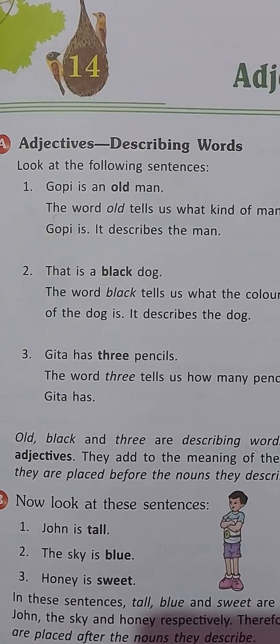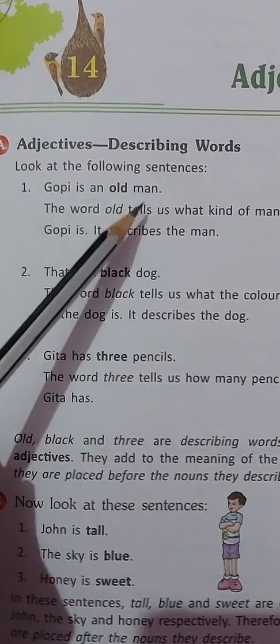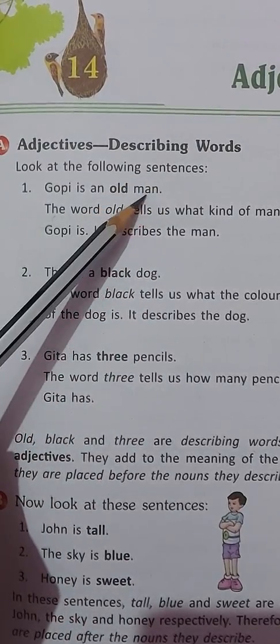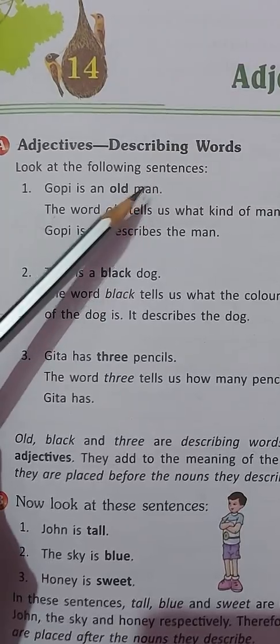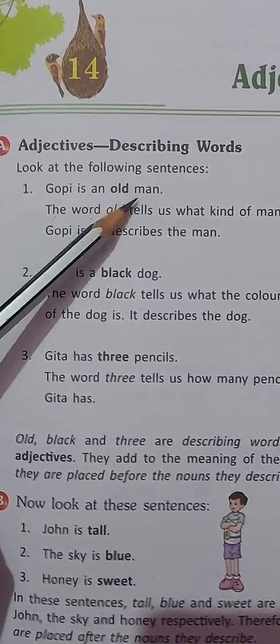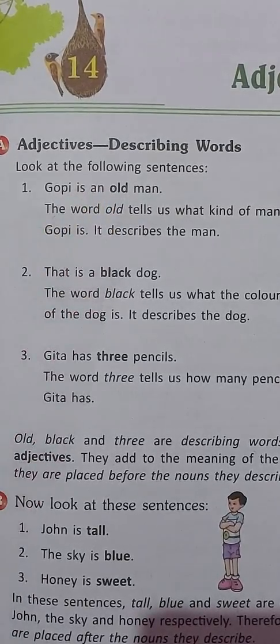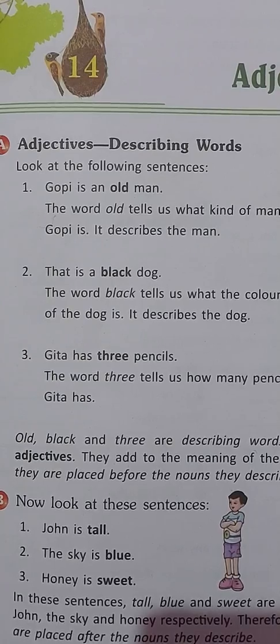Now children, adjectives are placed before the nouns they describe. Like here the word old is describing the noun man, and it is placed before the noun. But sometimes they are also placed after the nouns that they describe.